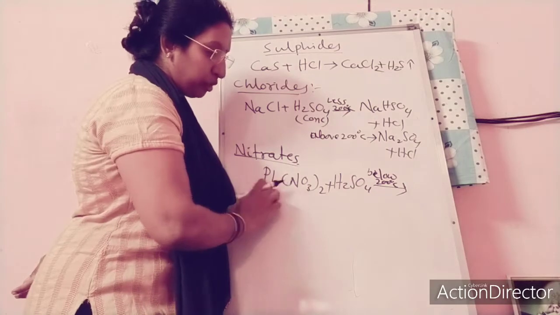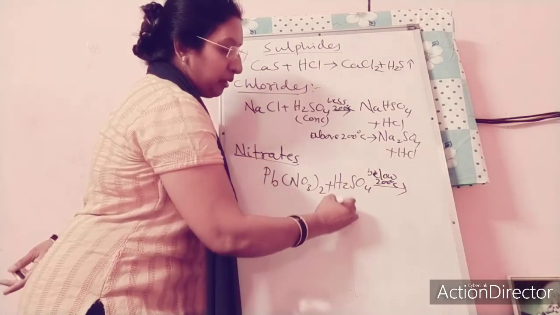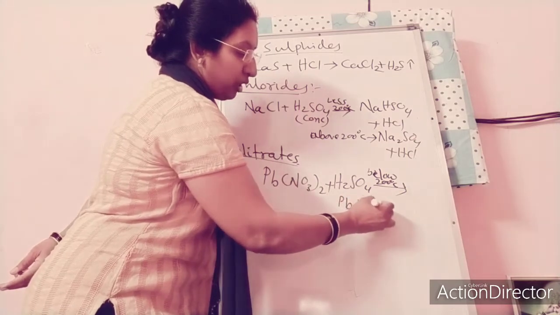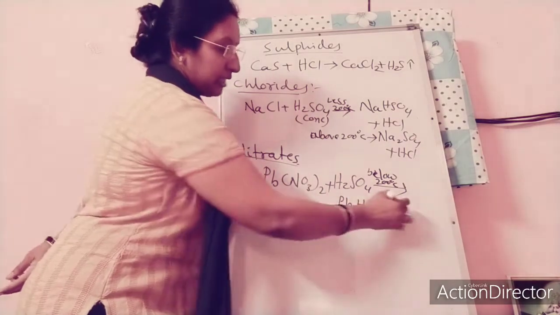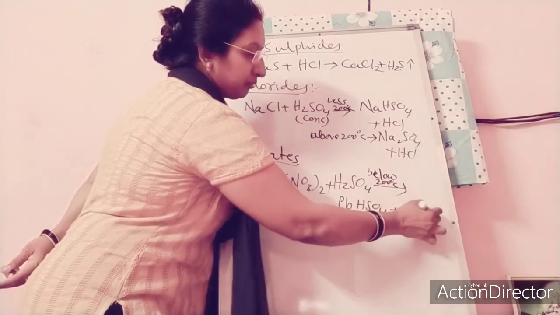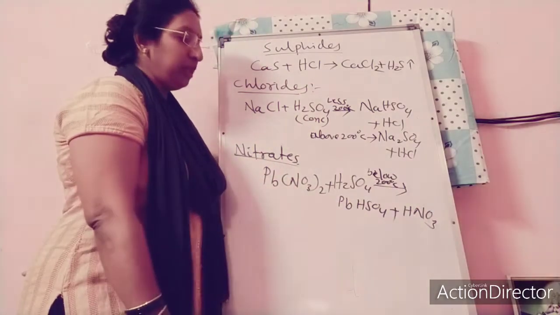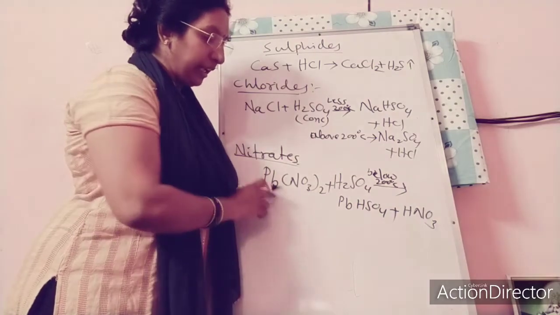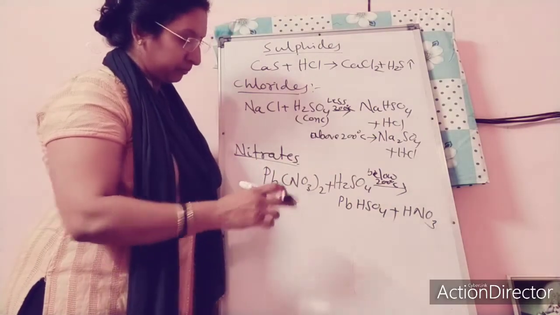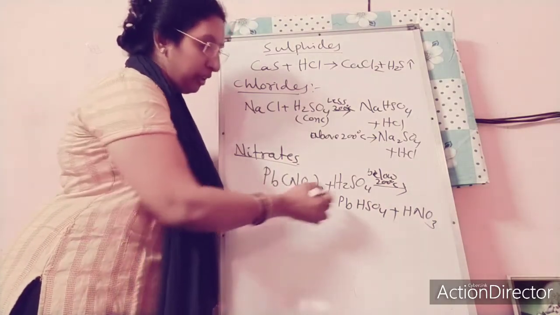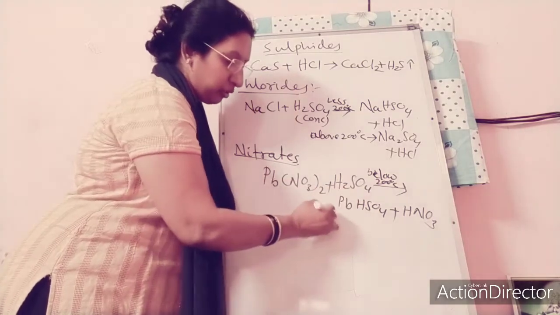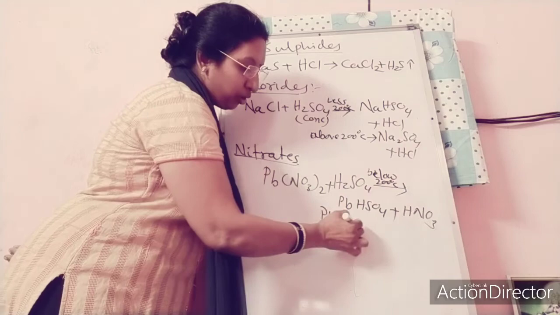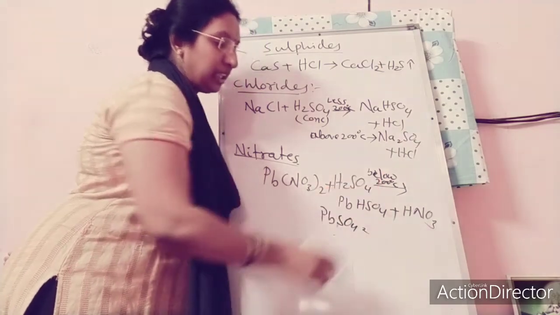It can decompose partially to give PbHSO4 plus HNO3. Okay, PbHSO4 plus HNO3. Again, if you increase the temperature, it will give you PbSO4 with 2HNO3.